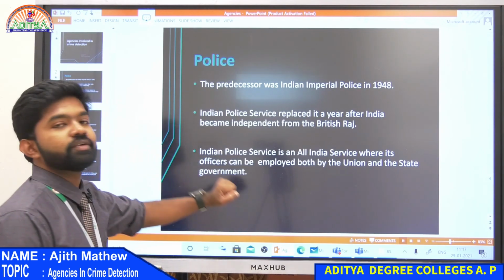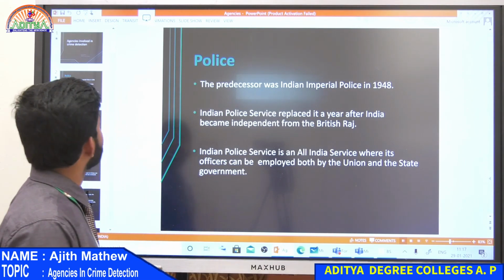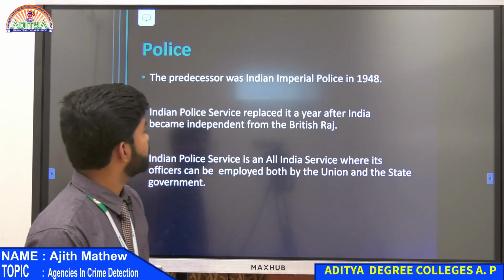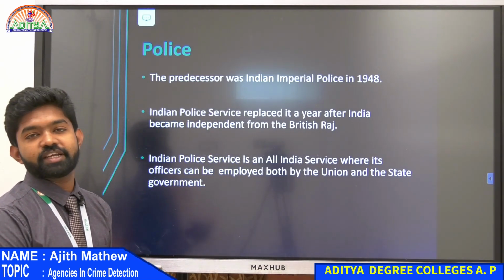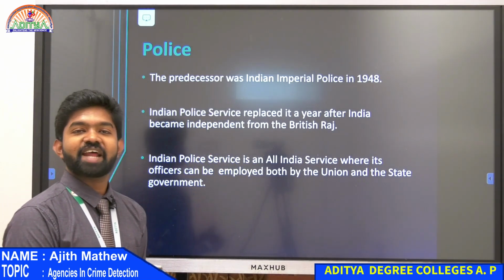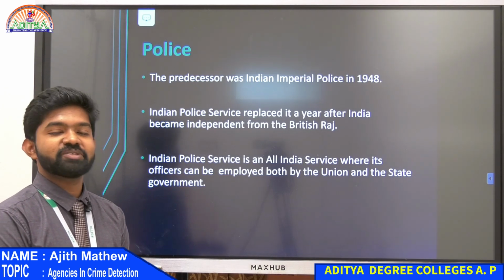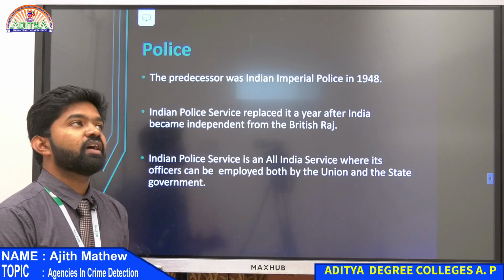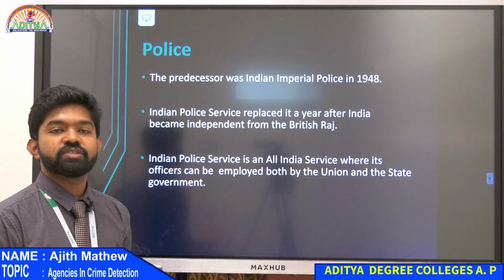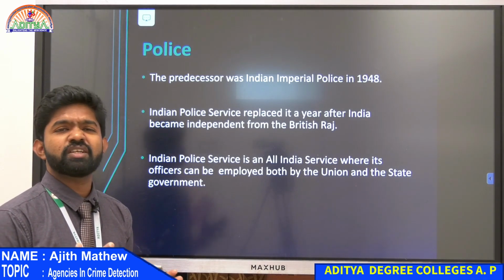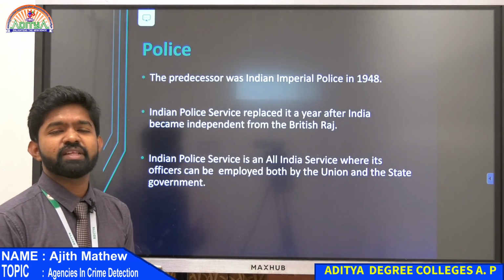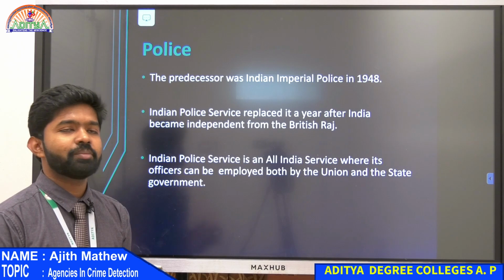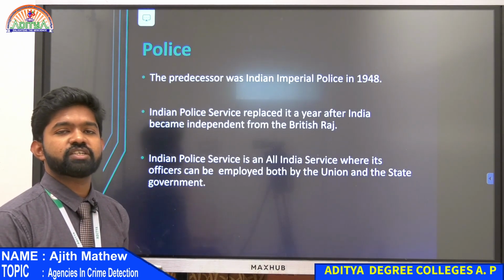Yes, now we will start with agencies involved in crime detection. So that is going to be the lecture today. Agencies involved in crime detection. So the first main agency in crime detection is the police. Police was the first organization. We don't need to study the structure and how it is done and all those things. We just need to study the basic history and development. That is what is in your syllabus, the history and development of these agencies. So we will be only dealing with that. We won't be going into the structure and all.